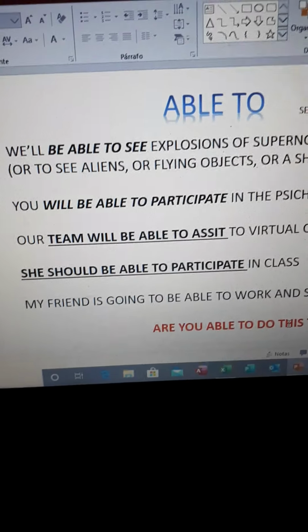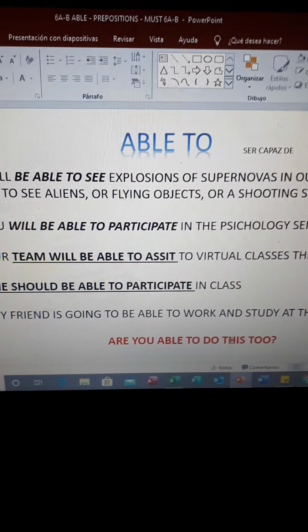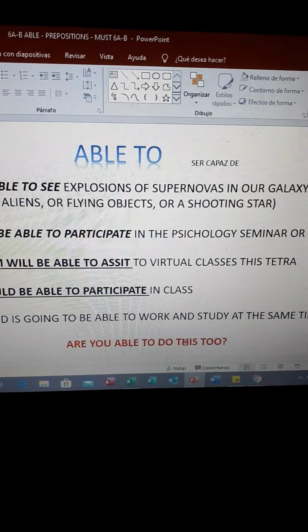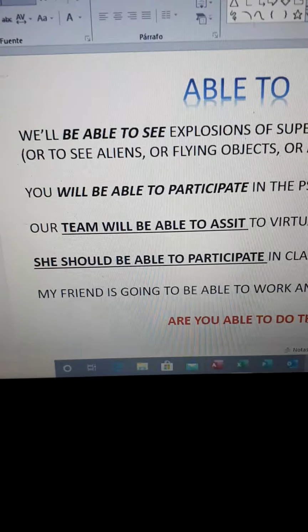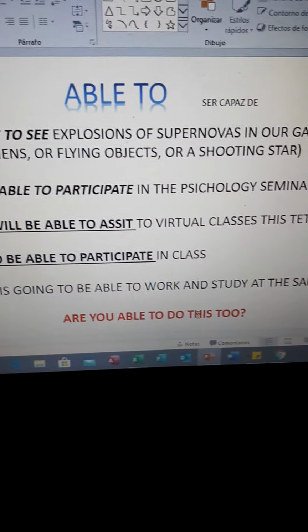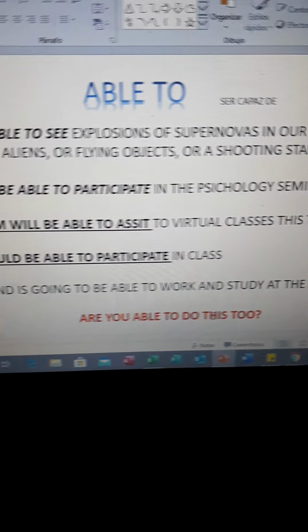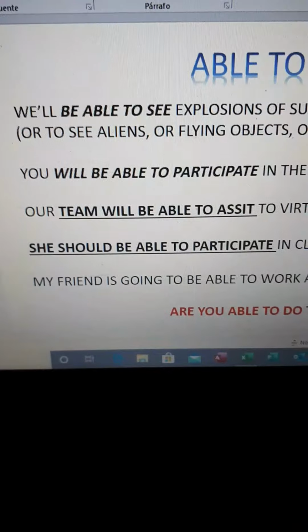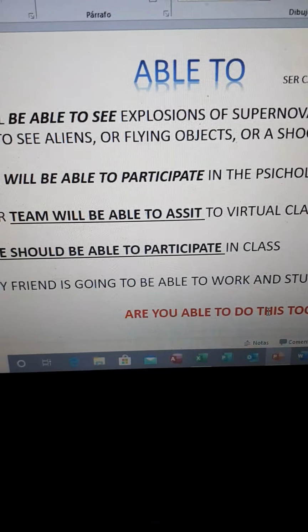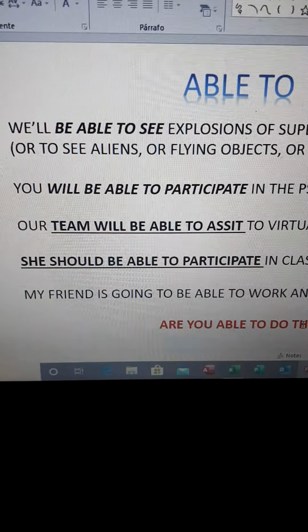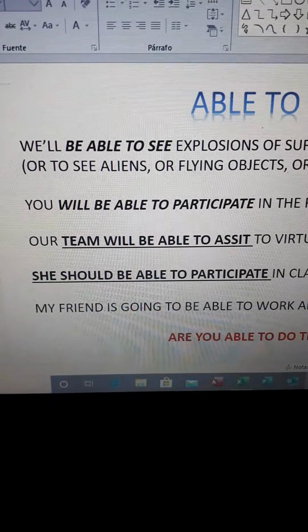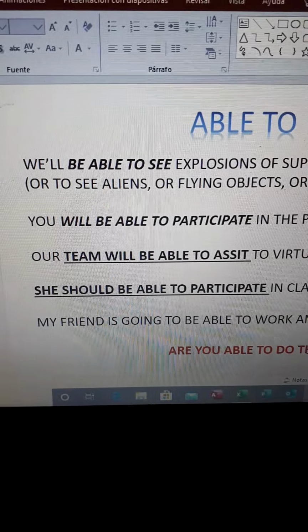Another example, you will be able to participate in the psychology seminar. Or our team will be able to assist to virtual classes on this tetra. Or she should be able to participate in class. You can use any kind of auxiliary models.